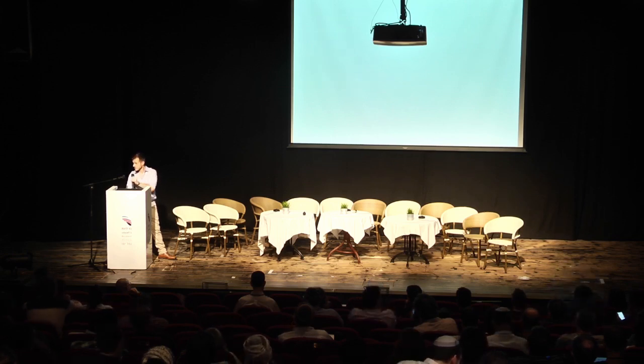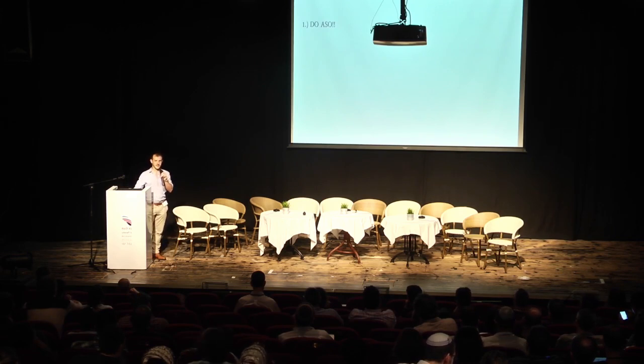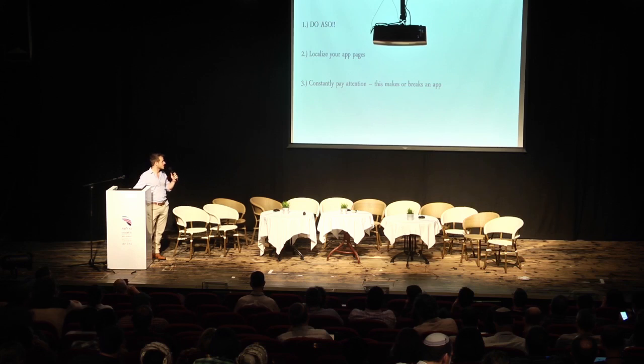So summarizing very quickly, I promise. The first thing is if you have an application, if anybody else has an application, do ASO. Figure out how to do it on your own. If you have more resources, do it with an agency. It doesn't matter. It's crucial for applications. The second step is localize your app pages unless you're one of those exceptions. Constantly pay attention to that whole story. It really is what makes or breaks an app.